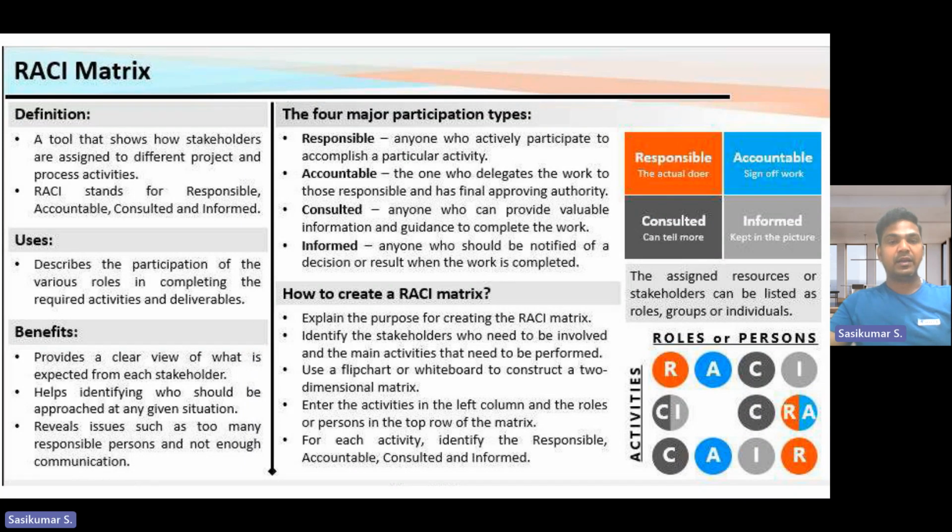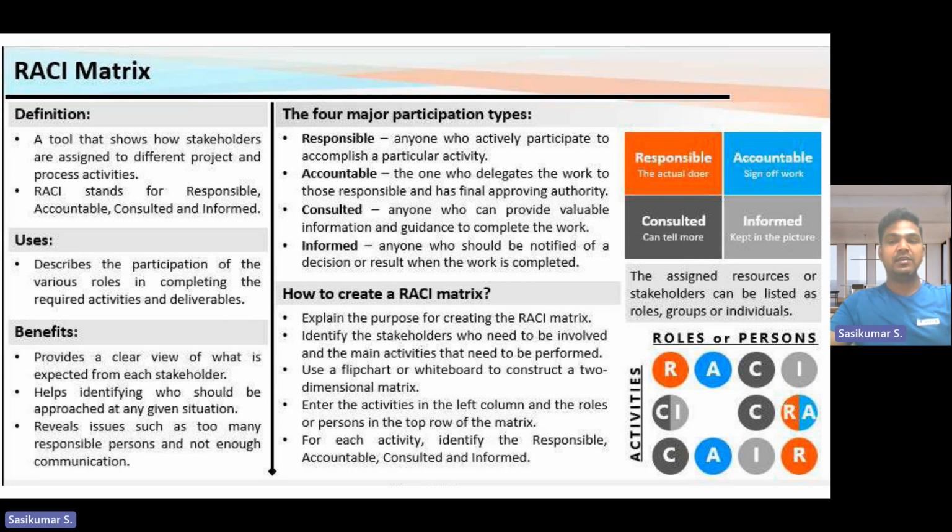RACI மேட்ரிக்ஸ் என்னங்க? RACI மேட்ரிக்ஸ்னா வாட் மீனிங்? RACI matrix is nothing but a tool to provide clear-cut project execution, project activity, or whatever it is. It's a structured approach to form a team and dedicate the roles. Who is the responsible person, who is the accountable person, who is the consultant, and who is the informed person. So the four categories are called RACI.